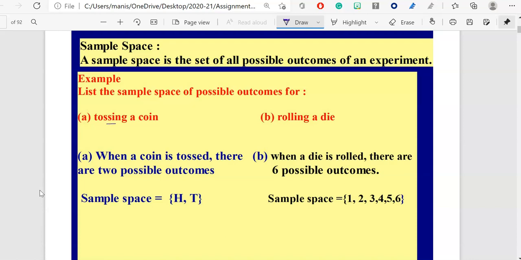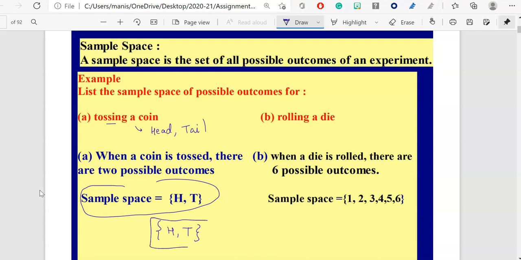Whenever you toss a coin, you have two possible outcomes. Either you end up with a head or you get a tail. The sample space is written in curly brackets. H represents head and T represents tails. So this is the sample space whenever you are tossing a coin.